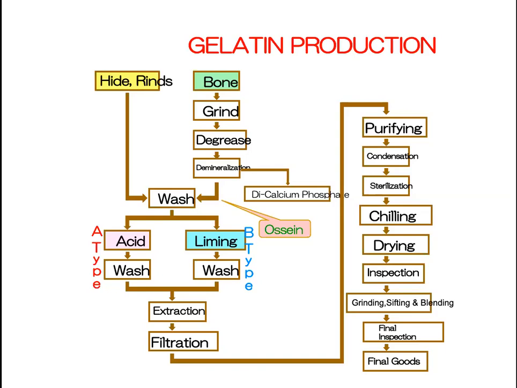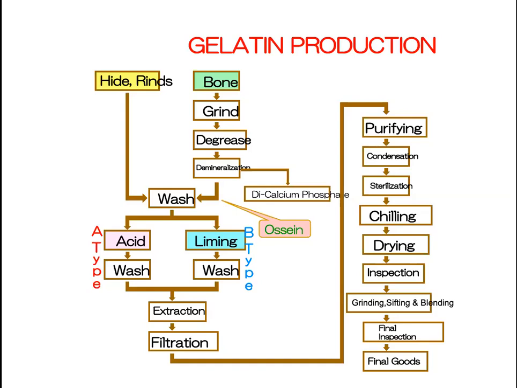I'll be talking just about the type B. Here it will be treated in lime. We are not using acid, we are using only lime. Calcium hydroxide is used. It will be soaked in the calcium hydroxide for around 4 to 8 weeks.